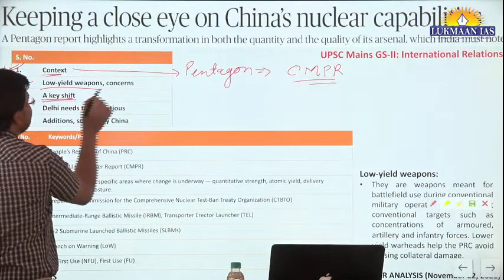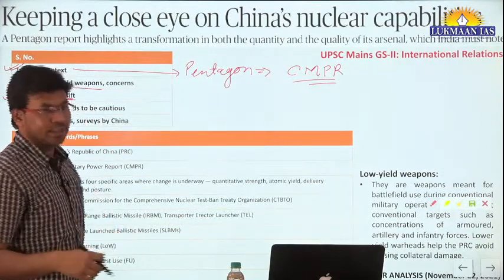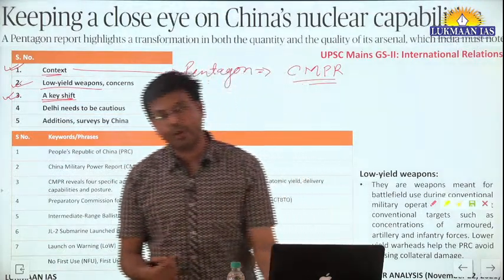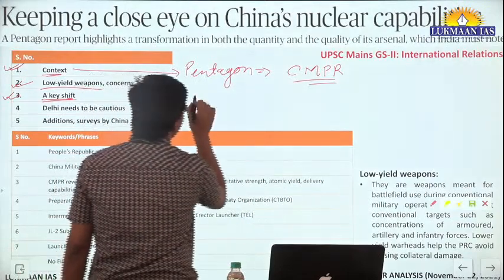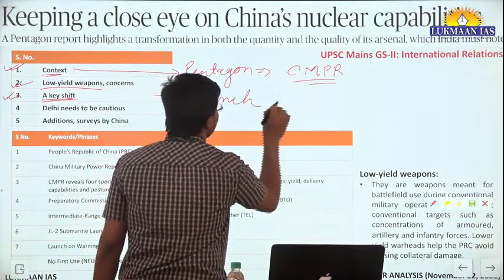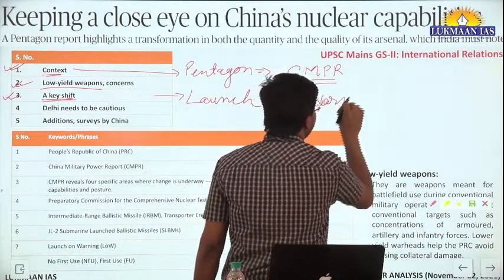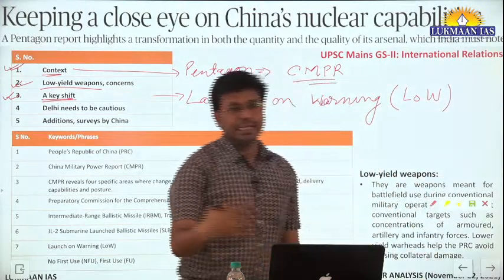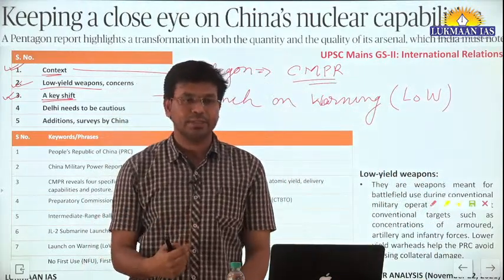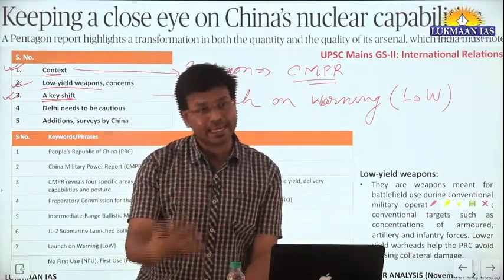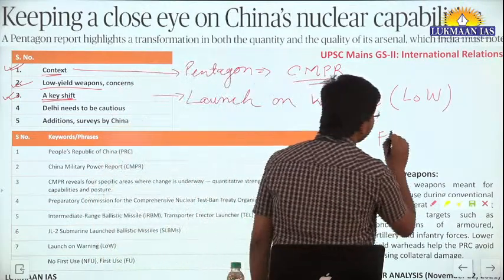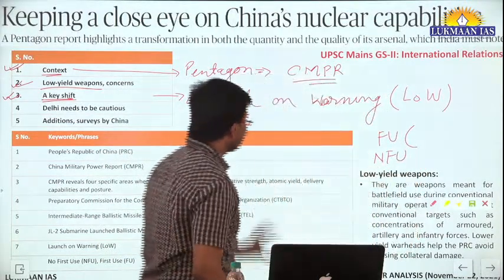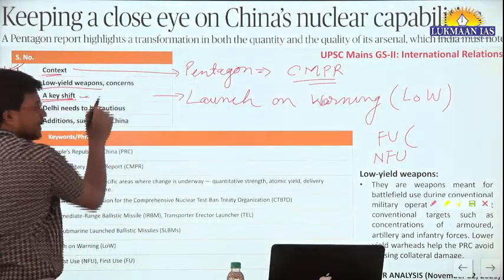Then this article talks about a key shift. What is that key shift? The shift in the policy of China. Now they are using the policy known as launch on warning, LOW. India has a nuclear doctrine which is no first use policy, but China can go for first use, FU. India uses no first use policy. So they have had a key shift in their policy.